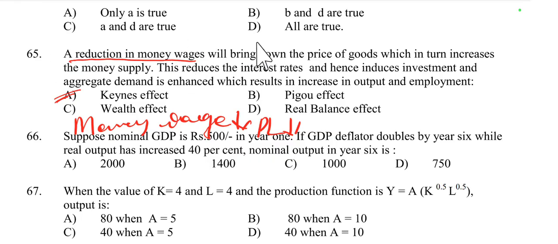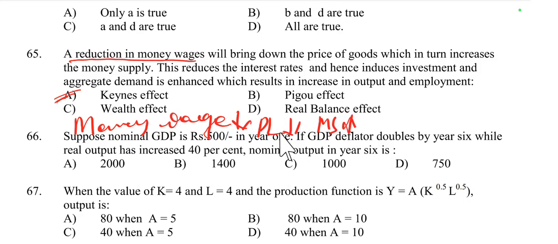Then second one, it will bring down the price of goods, price level decreases, which in turn increases the money supply, or the real money supply. This reduces the interest rate. How does money supply increase?